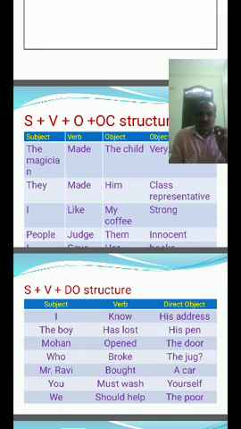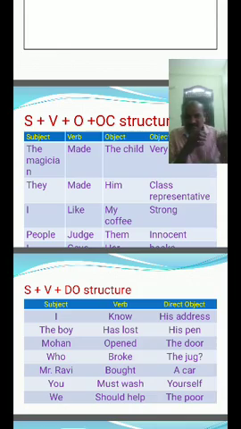I gave her books. Her, object, books, object complement. So this type of sentence comes under which type? Comes under S plus V plus O plus object complement structure, S plus V plus O plus OC structure.